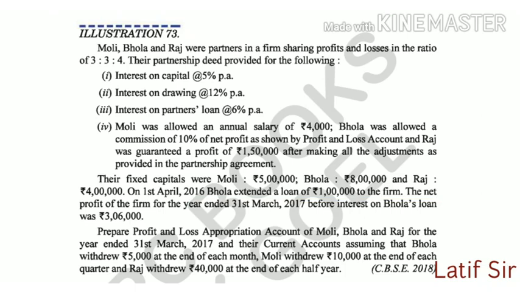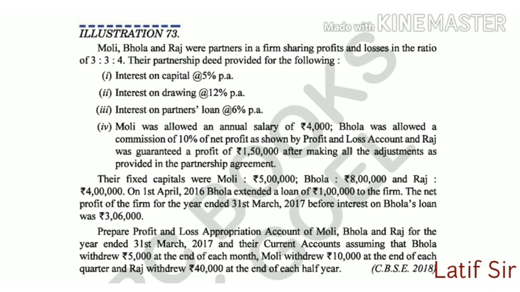The net profit of the firm for the year ending 31st March 2017 before interest on Bhola's loan was 3,06,000. So this is before interest on Bhola's loan is given. That means when the profit is taken into P&L appropriation, we will deduct the interest on Bhola's loan, which is 6,000, that is 1 lakh into 6 by 100. So 3 lakhs will be brought forward in the P&L appropriation account.